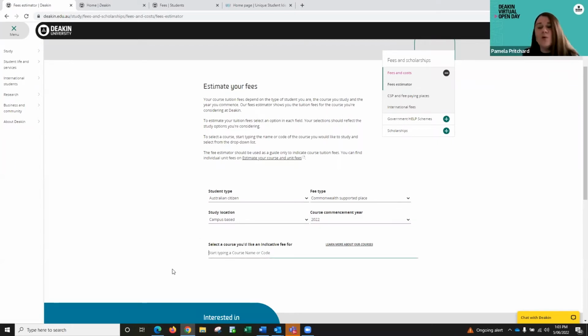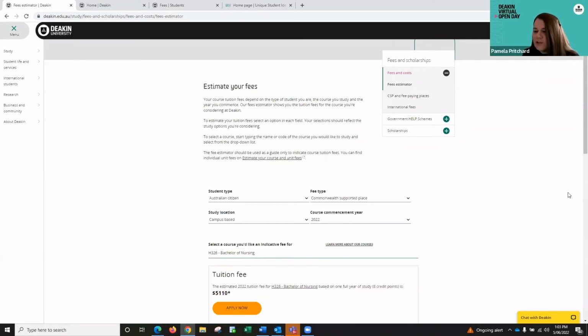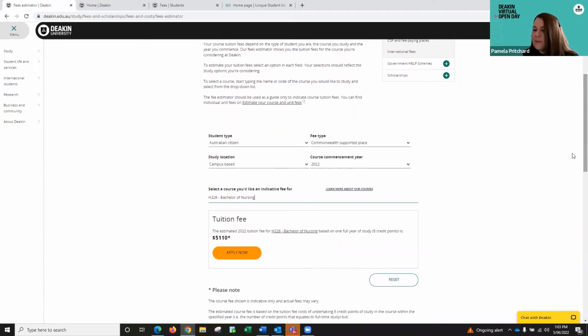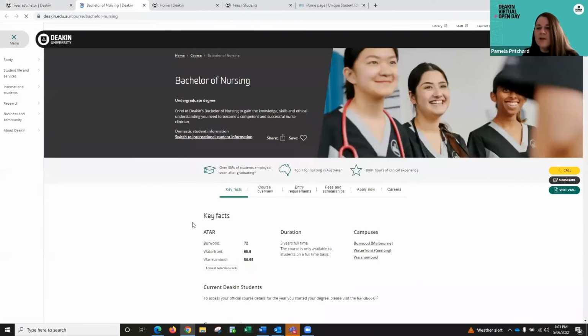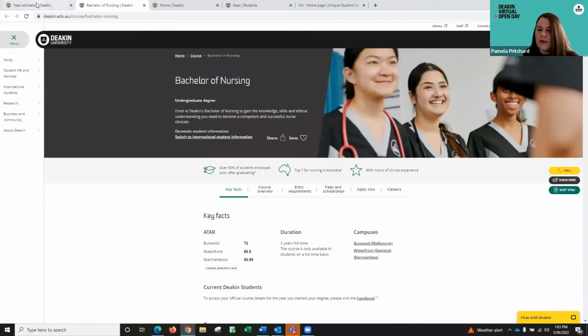And then down here is the course that we would like to have information for. So I will type in some indications. If we're wanting to know nursing, and it does help if you actually spell it correctly, this will give me a list of courses that have nursing in the title of the course. So I'm going to choose Bachelor of Nursing here, and it's telling me the indicative first year cost is $5,110. So we've got a lovely little link here, which will take you through to the course page, and you can find out information about Bachelor of Nursing in that space.